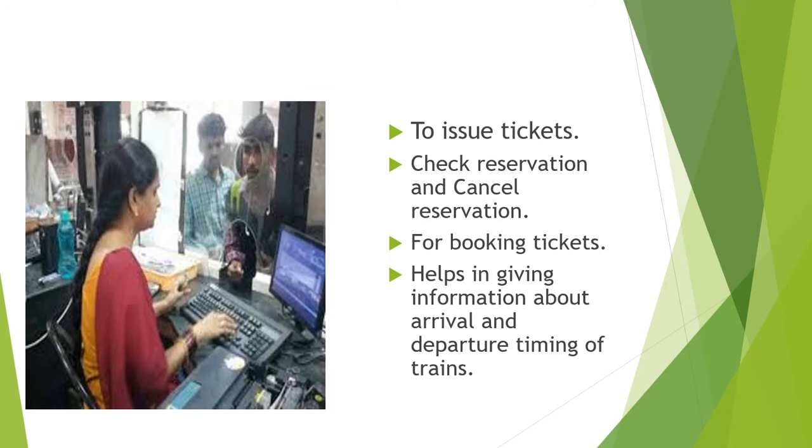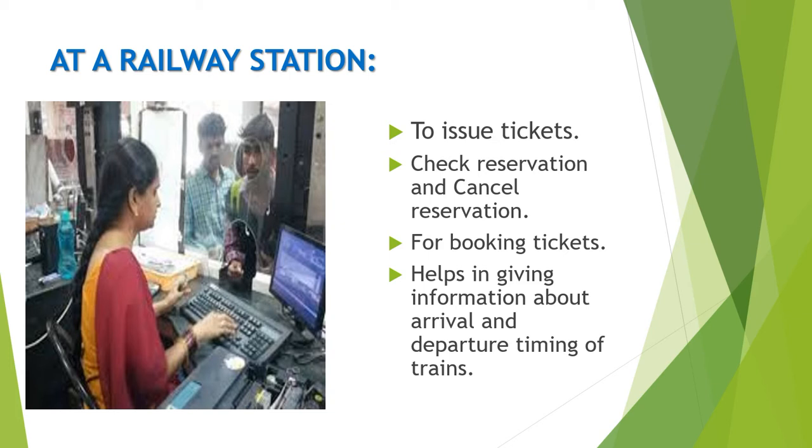Next, at a railway station, computers are used for booking tickets, to process information about arrival and departure timings of trains, to maintain traffic signals of railways. Metro trains use computers. Check and cancel reservation.